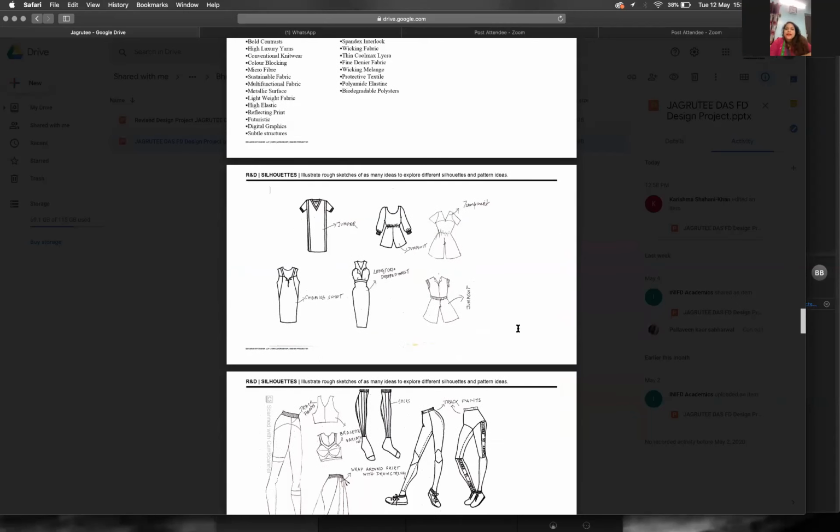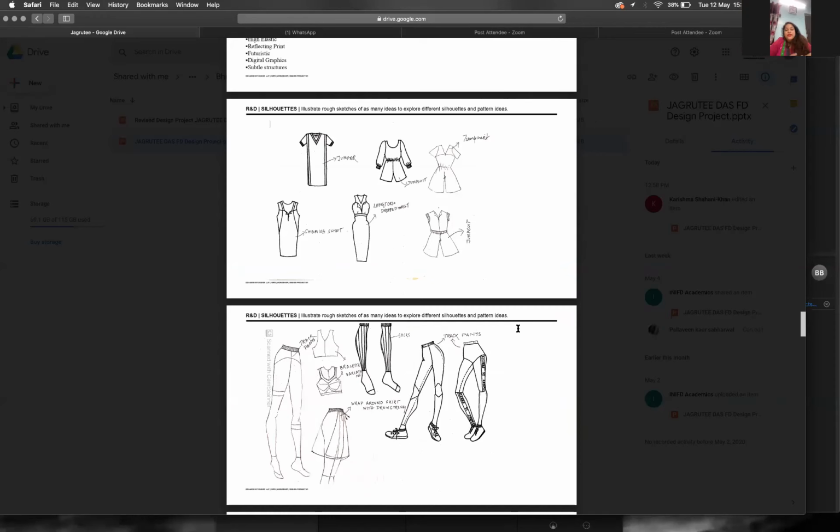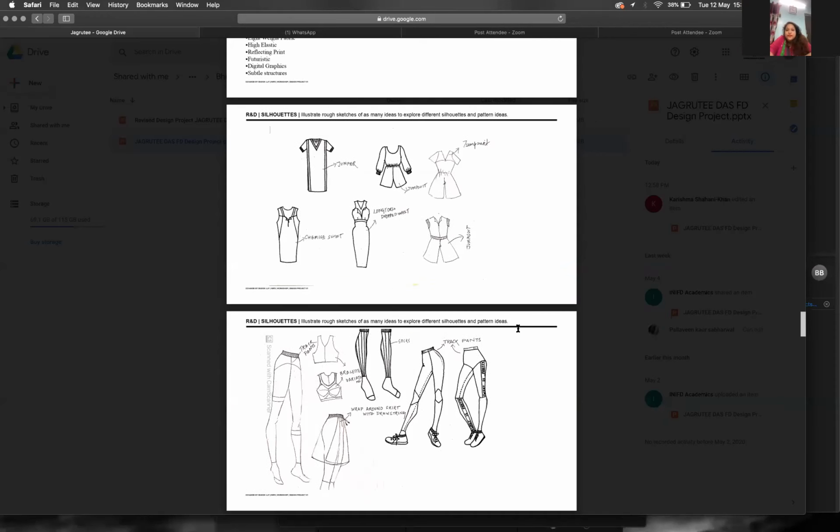Ma'am, can I interrupt, please? Yes, please do. Yes, ma'am, actually, we started reworking on this assignment after we got your inputs in the last meeting, that we have to work till phase 1. And we have started a different angle of working through this assignment. This is the first thing which I submitted, and I realized that I should have worked phase-wise and all. So I have another assignment actually, that is the actual assignment which you needed to go through. Well, I didn't get to see it, so I judged you based on this.